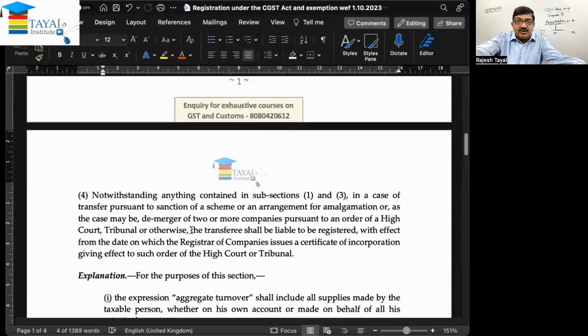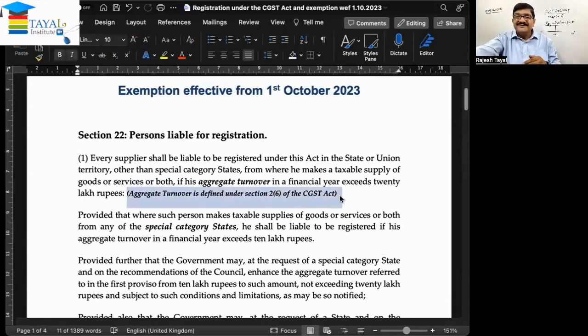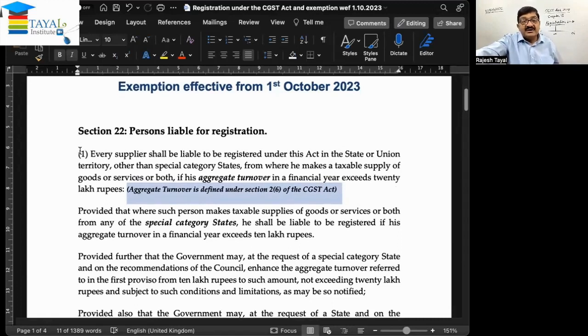Aggregate turnover, as I said, is already defined under section 2, subsection 6. Now, this video is not for a detailed description; this is sharing the information. Aggregate turnover is defined under section 2, subsection 6 of the CGST Act. You can refer there. In a nutshell, it is the aggregate of the value of taxable supplies, exempt supplies, as well as exports. That is called aggregate turnover. This is relevant for our discussion under the section 23 amendment.